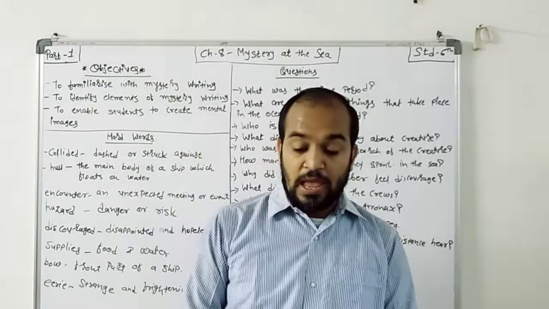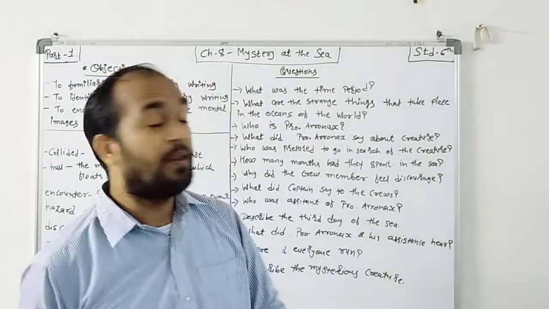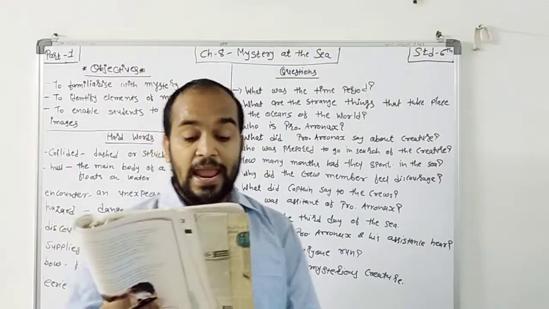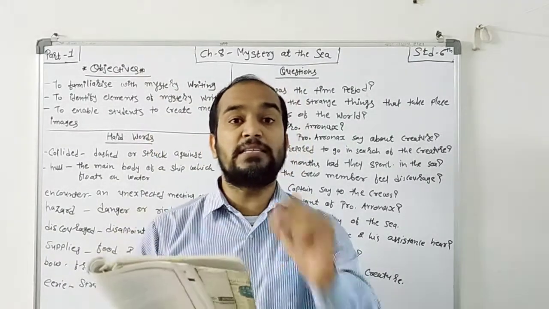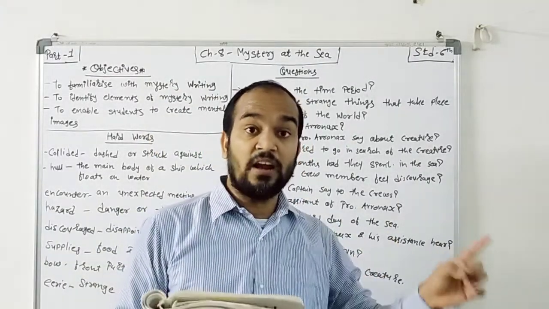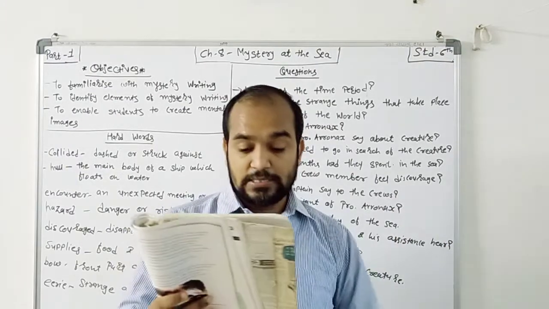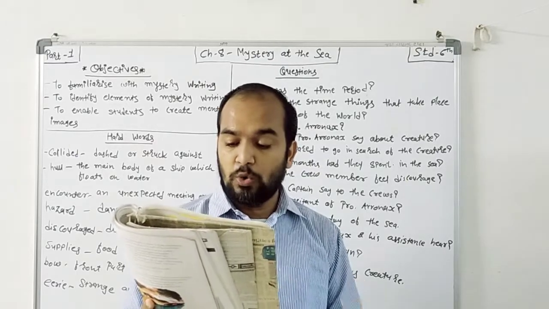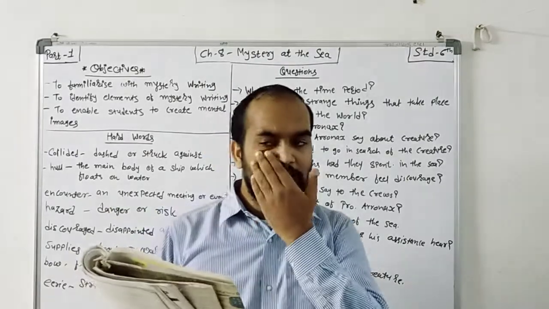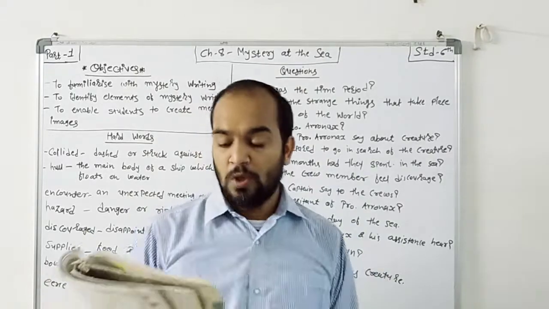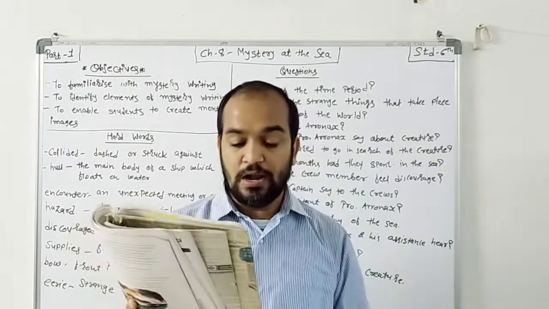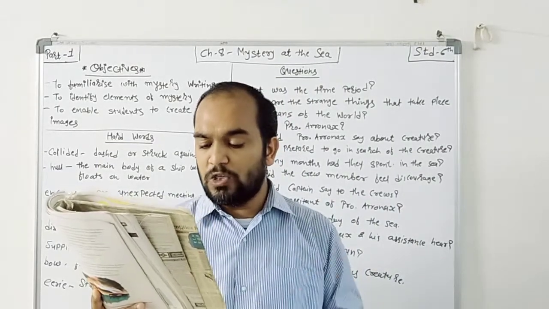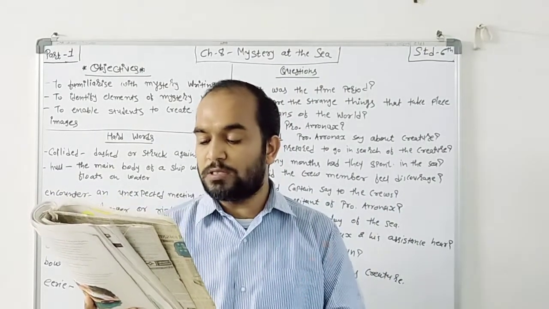Here the writer presents the time period. My first question: what was the time period? In the summer of 1866. Which year? 1866. The season is summer. Strange things began to take place in the oceans of the world. Some strange things happened in the ocean. What is the thing? Ships reported seeing a huge creature that no one had ever seen before.